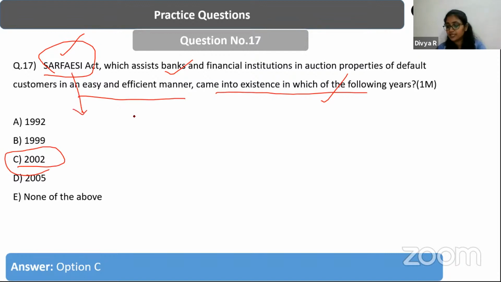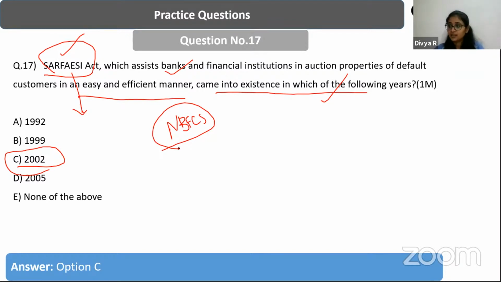In the recent times, we have seen that NBFCs now have greater utility in using the SEBI Act, because in the budget we have seen that the criteria for NBFCs to opt for SEBI Act has actually been changed.